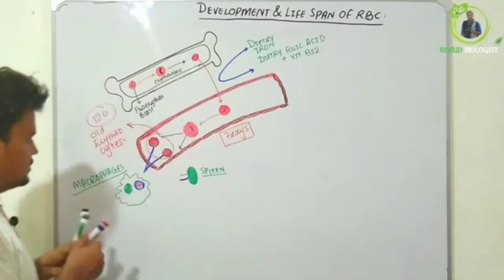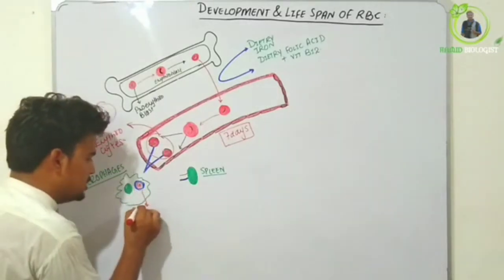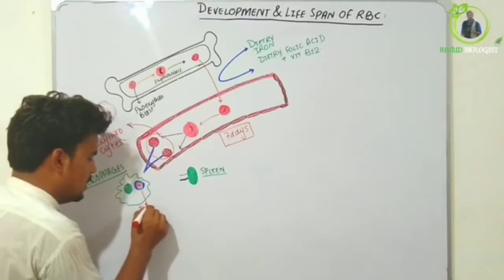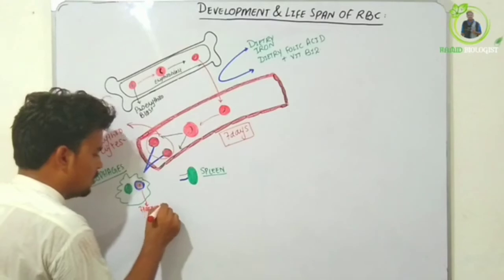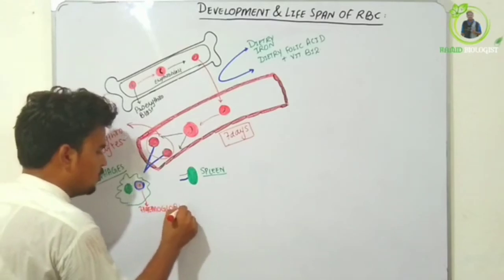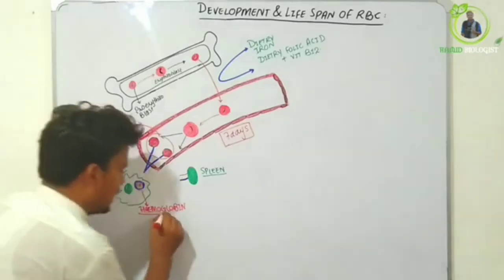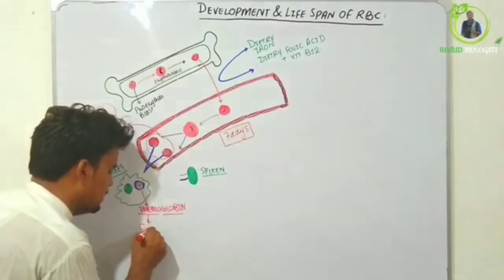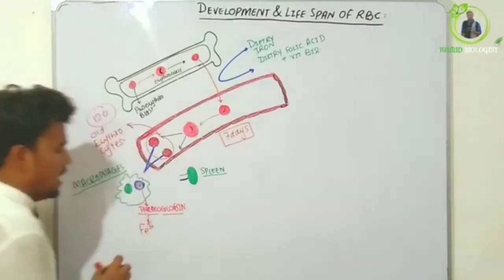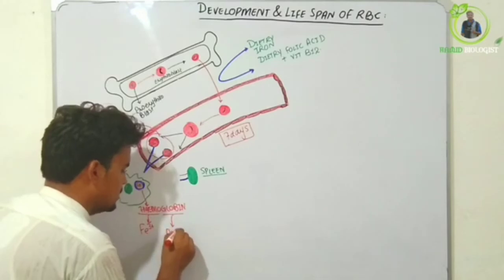into two portions. Basically the first one is HB, hemoglobin. Hemoglobin: heme stands for iron and globin stands for protein. So heme develops into iron and globin develops into amino acids.